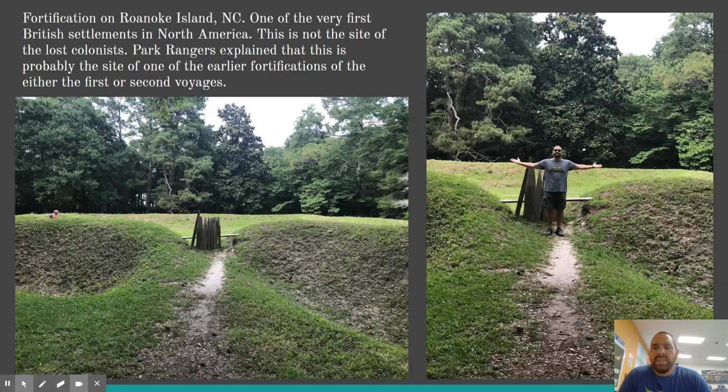Park rangers explain that this is probably the site of one of the earlier fortifications of either the first or second voyage. So it's those first military fortifications that they had built, not the actual lost colony. All right. So either way, it was fun to go and see all that kind of stuff.